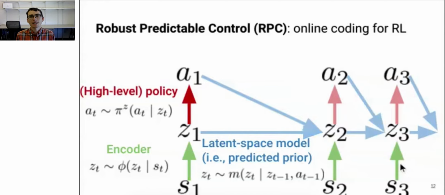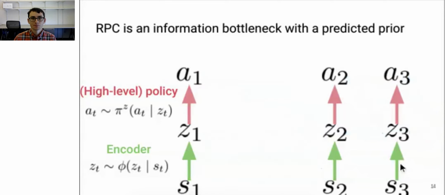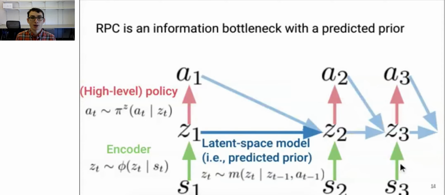I want to step back and explain 2 different methods for understanding RPC, which will help build some intuition for what it's doing. One way to understand RPC is to compare it to a variational information bottleneck. An information bottleneck will map each input to a representation that's close to some prior. Now, you can interpret RPC as predicting that prior. Thus, RPC can be interpreted as making the information bottleneck tighter by exploiting the sequential nature of the problem.